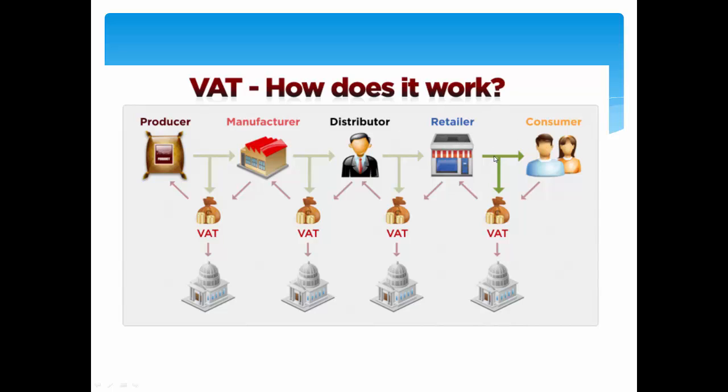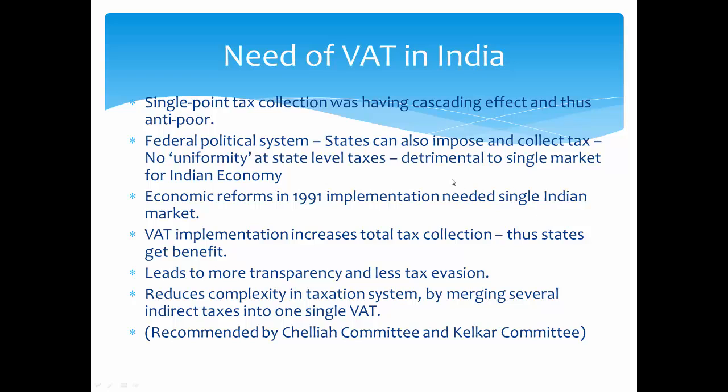That will just increase the product price. And you know that whatever taxes are being taken by these four people, all taxes are finally paid by the consumer. So basically it is the consumer that suffers. That's why VAT is the most important thing, it is a very good development.